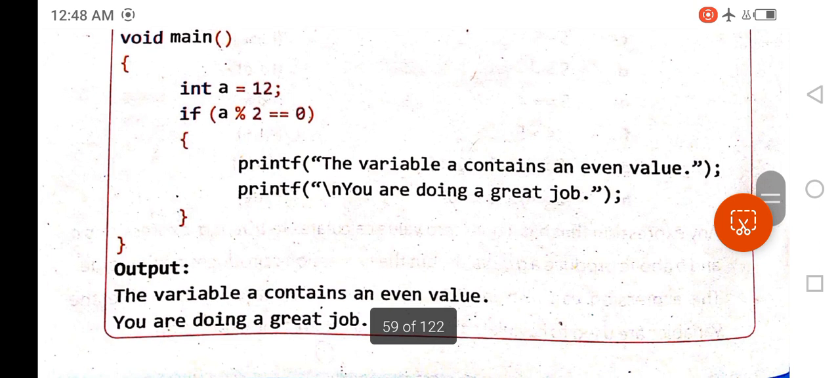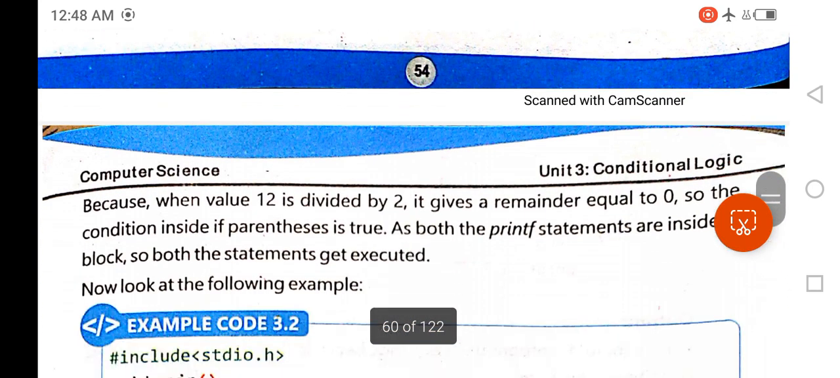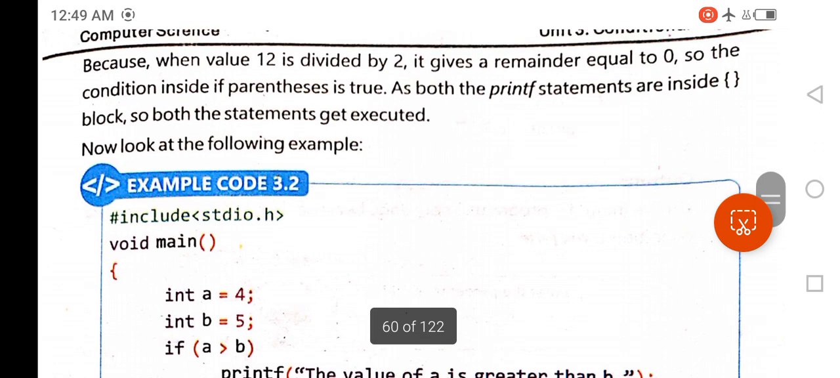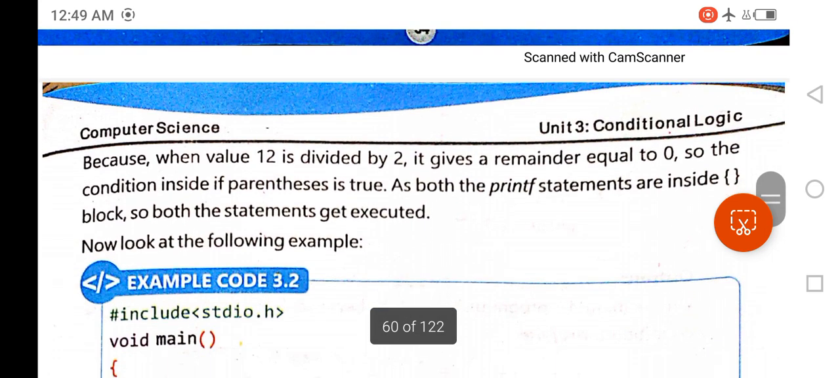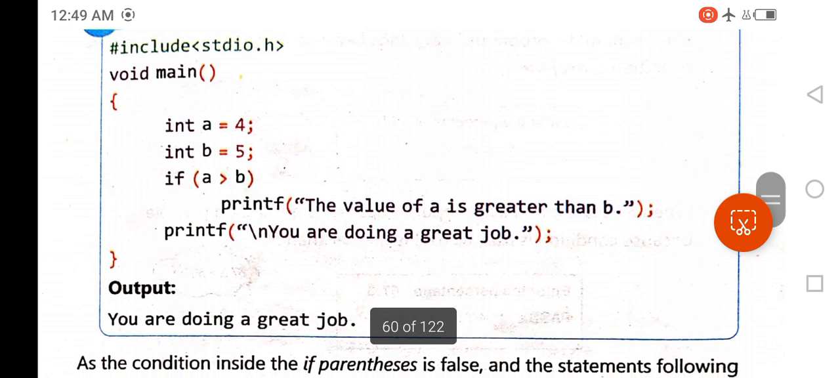If the expression after the if keyword is false, then none of these statements will be executed. The output of this program is in front of you. Okay, here these lines explain the program. I have already told you the execution, the logic of this program.